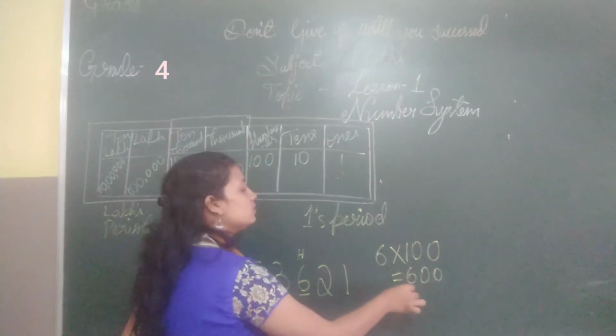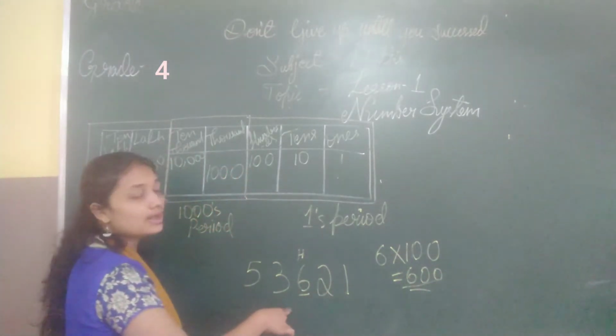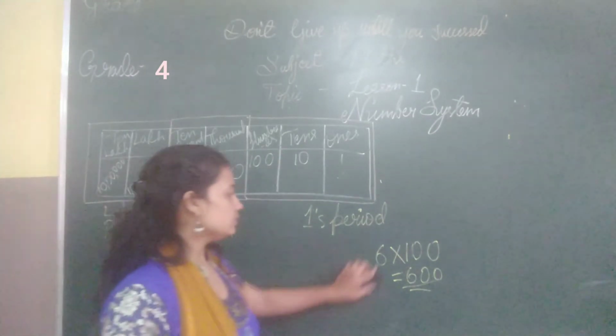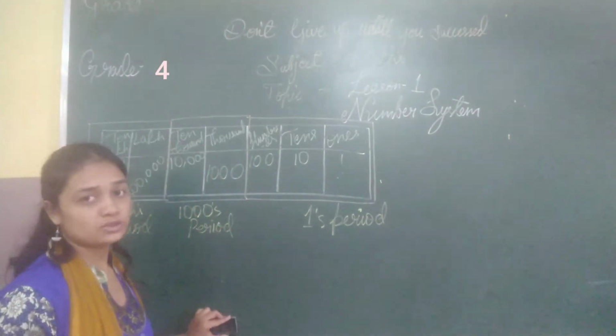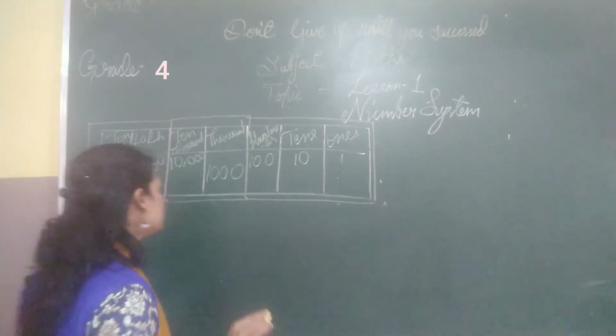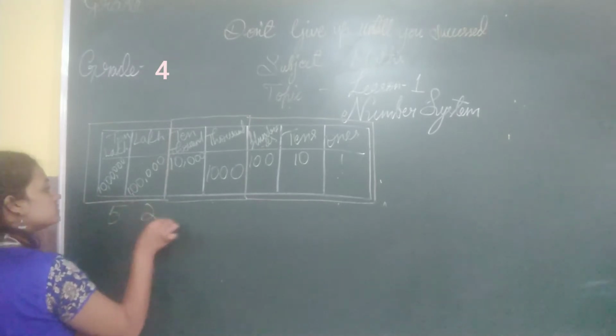I will show the place values of a number here. Let me take a number.